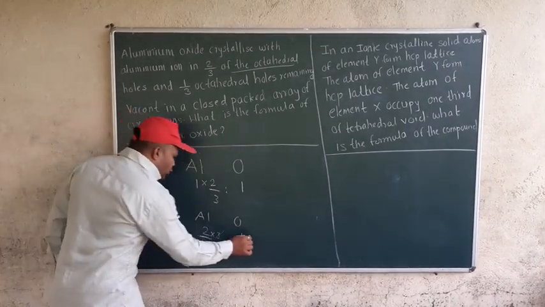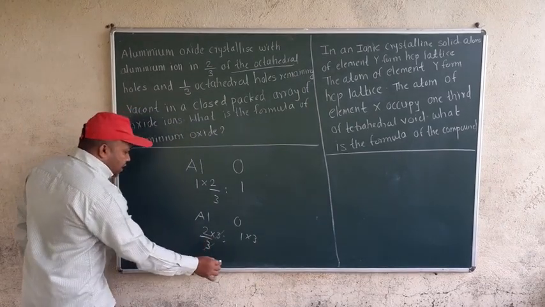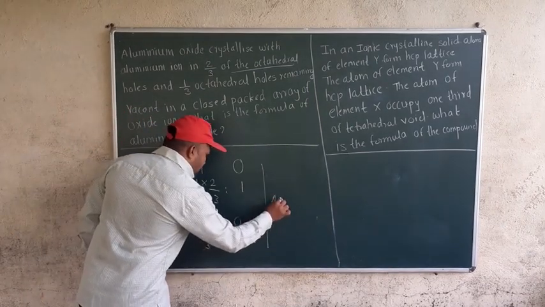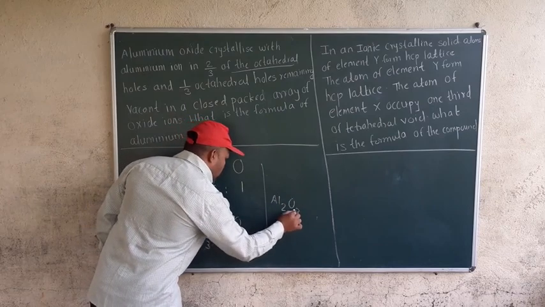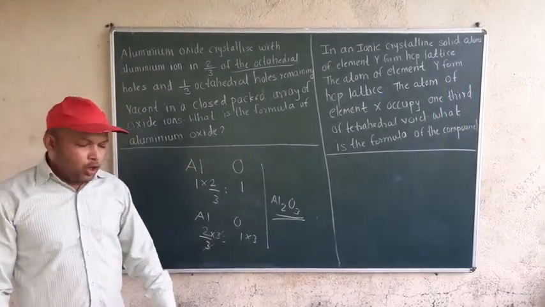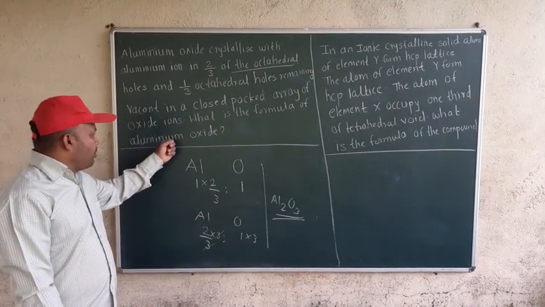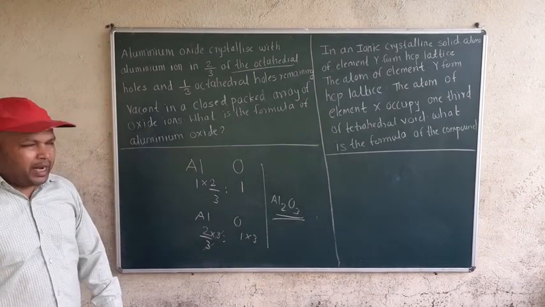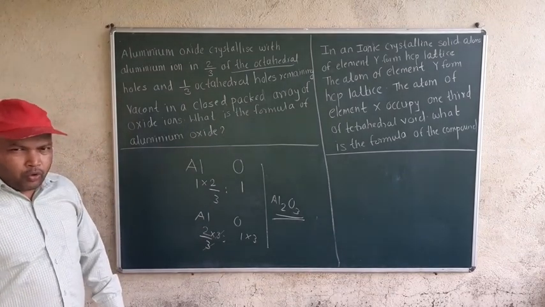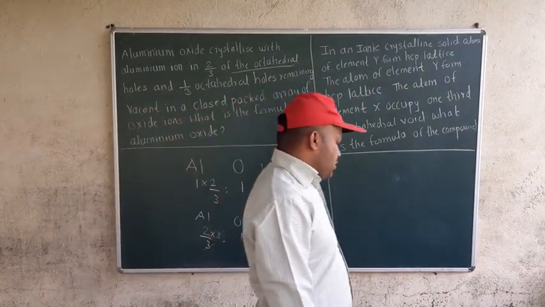So here also I need to multiply by 3, and the formula will become Al2O3. Now is it divisible? No, it's not divisible. So this is the formula. What is the formula of aluminum oxide? Al2O3.